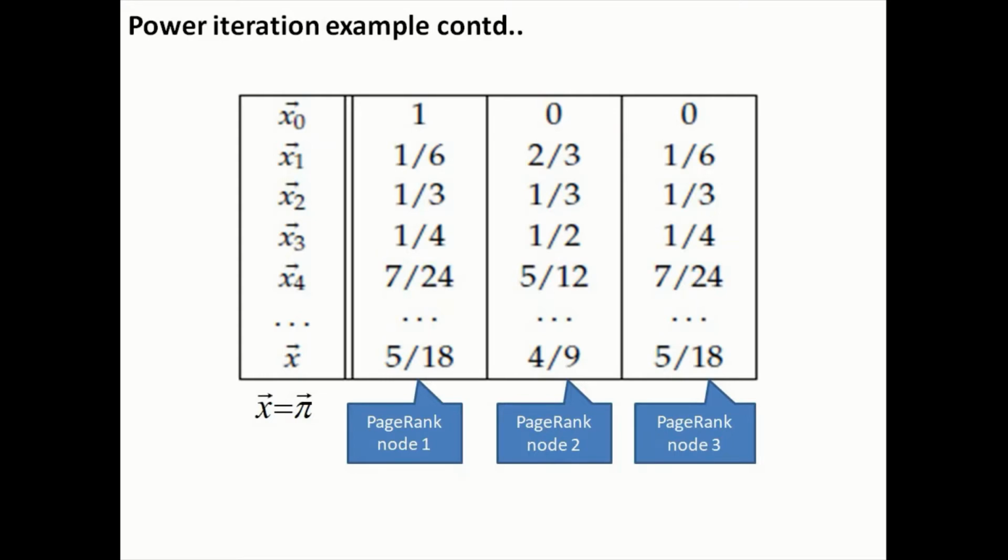Initially we are given one web graph. From the web graph we compute the adjacency matrix. Using the adjacency matrix we compute the transition probability matrix. From the transition probability matrix, the PageRank vector pi will be calculated, and each pi i, the PageRank of page i, will be between 0 and 1. It is not only the PageRank value that is considered for ranking web pages. There are many other factors such as cosine similarity and term proximity. So this is about the PageRank computation. With this we wind up this session. Thank you.